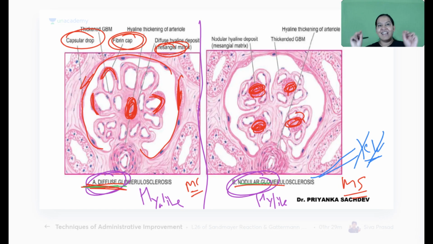So that is the gist. That is the crux I have told you. Crux is in front of you. So I will not waste more time. I will tell you the important crux. So any image can come.